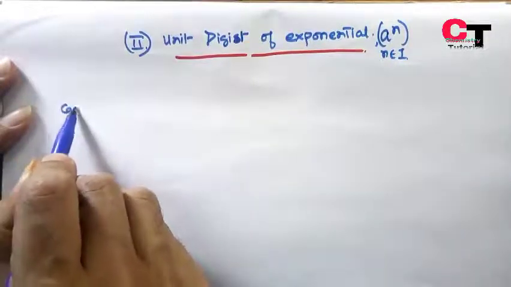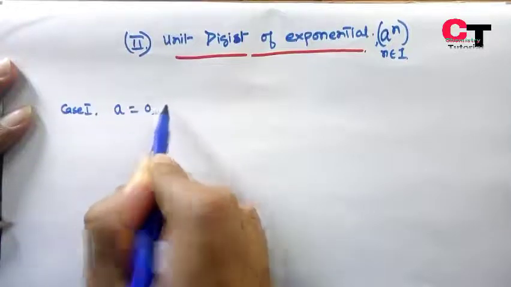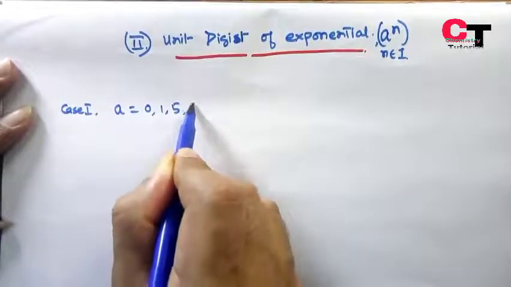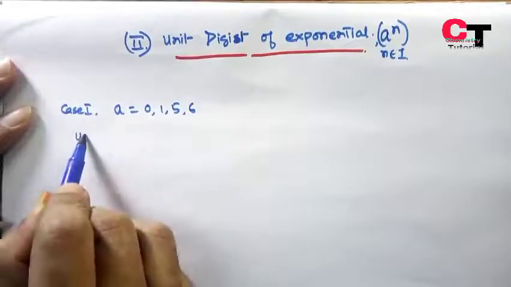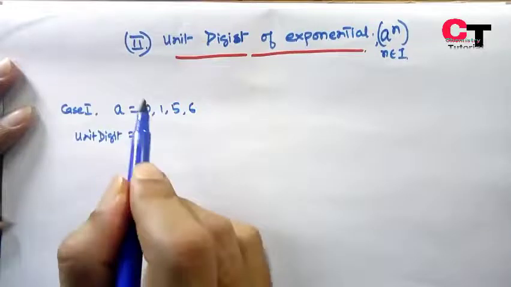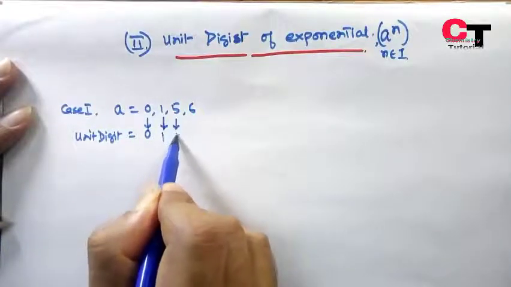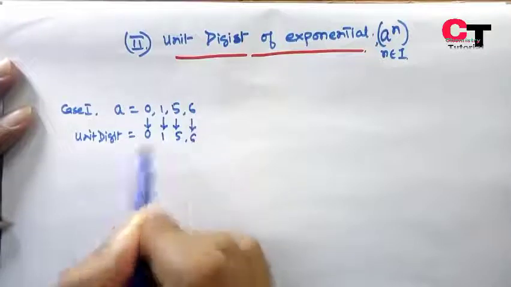Consider case 1. If a equals 0, 1, 5 or 6, then the unit digit will also be 0, 1, 5 or 6.